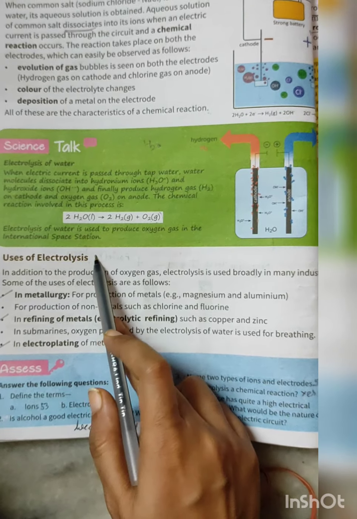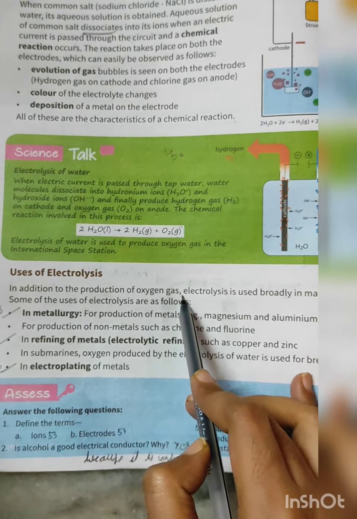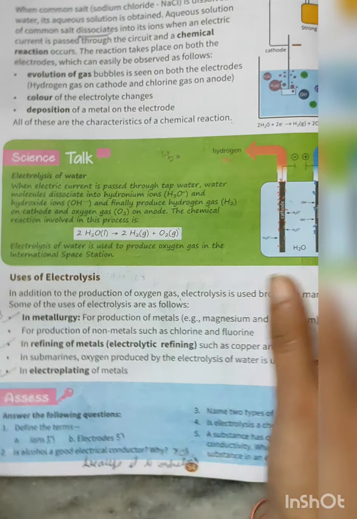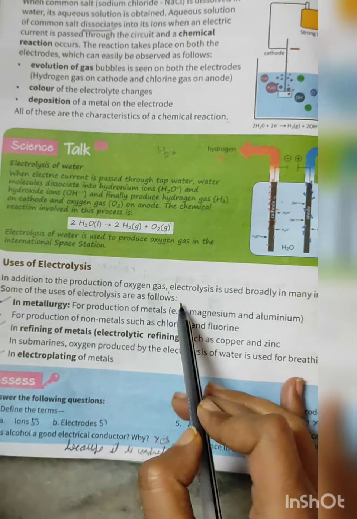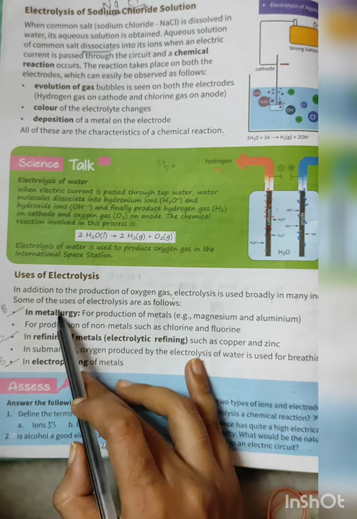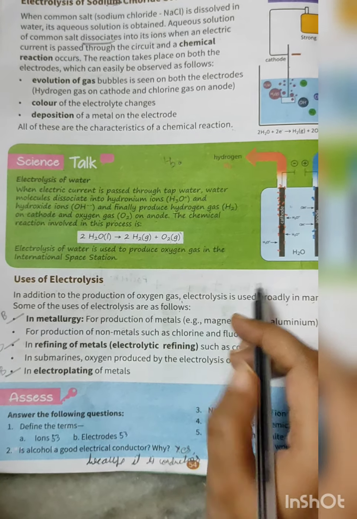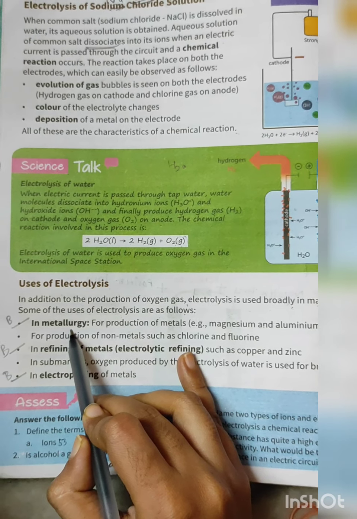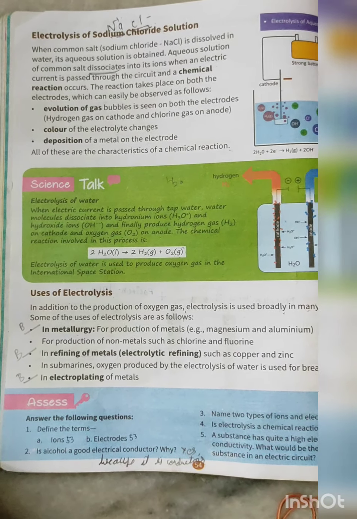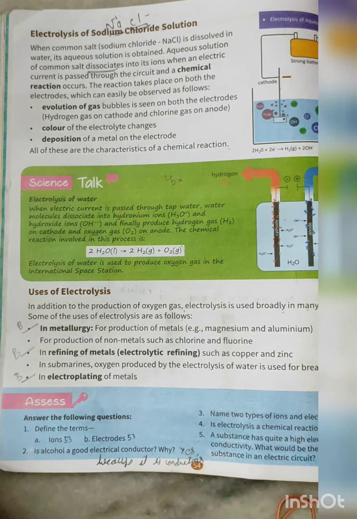Uses of electrolysis. Now why is electrolysis used? In addition to the production of oxygen gas, because electrolysis can produce oxygen gas, it can dissociate, break down into its ions. Electrolysis is used broadly in many industries. Some of the uses of electrolysis are as follows. In metallurgy. Now what is metallurgy?